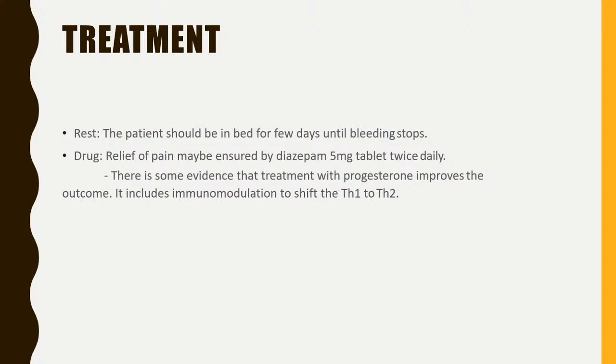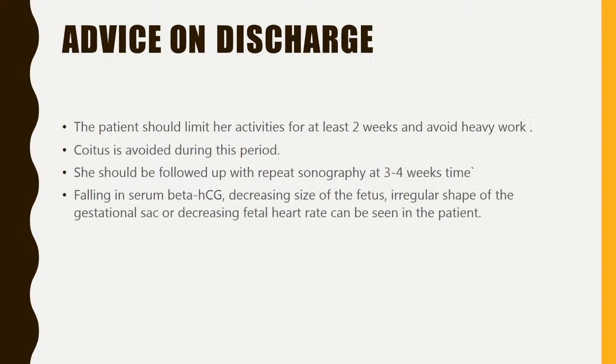How do you treat a patient with threatened miscarriage? The patient should be in bed for few days until bleeding stops. Relief of pain may be ensured by diazepam twice daily. There is some evidence that treatment with progesterone will improve the outcome. The patient should limit her activities for at least 2 weeks and avoid heavy work after discharge. Coitus should be avoided. She should be followed up with repeat sonography at 3 to 4 weeks' time.